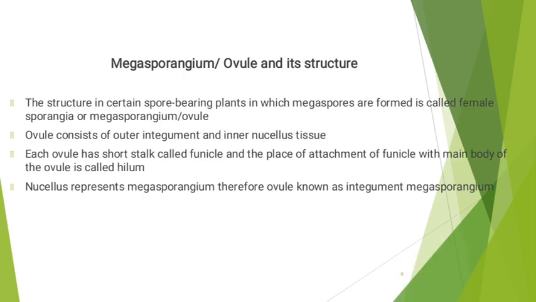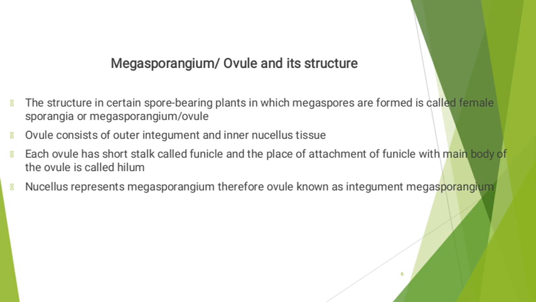Megasporangium or ovule and its structure. Ovule is also known as megasporangium because the megaspores are produced inside it. The structure in certain spore-bearing plants in which megaspores are formed is called female sporangia or megasporangium or ovule. Ovule consists of outer integument and inner nucellus tissue.